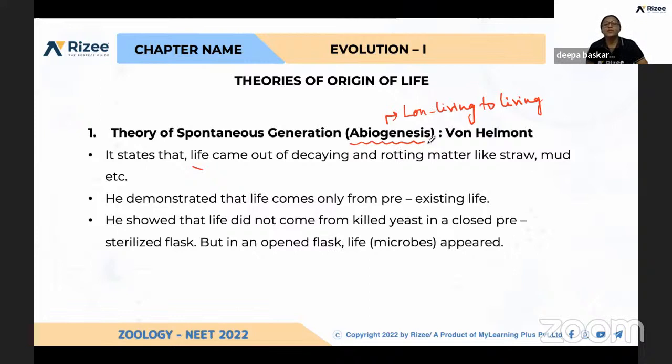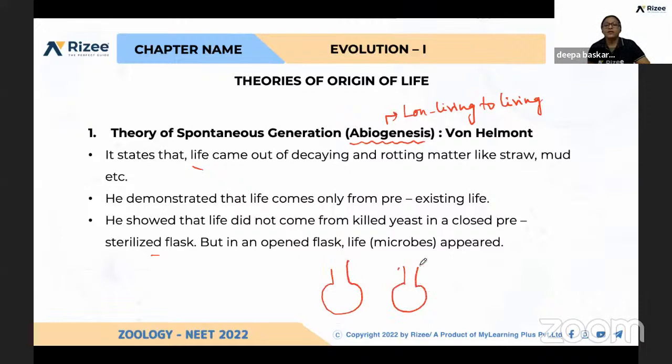He believed that when he wore a shirt full of sweat and kept wheat in that shirt, he observed some living organisms in it, so he concluded like that previously. Later it was shown that life did not come from killed yeast in a closed pre-sterilized flask. So he took two flasks.